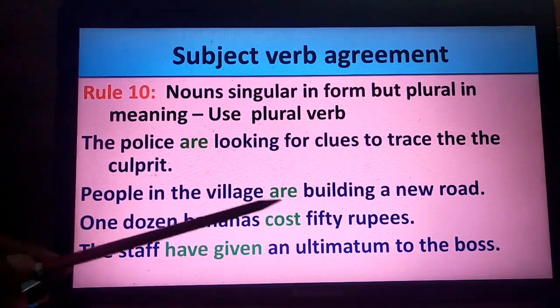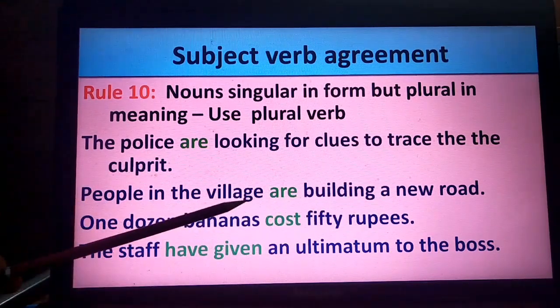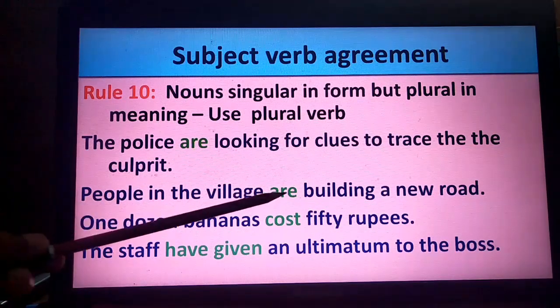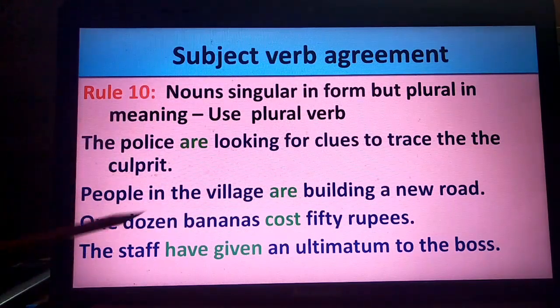People in the village are building a new road. So the people here, people in the village, people is actually plural, more than one person. So here the verb has to be plural.